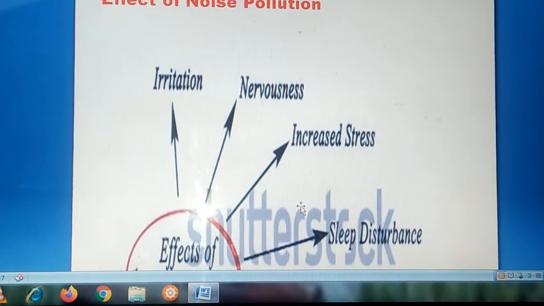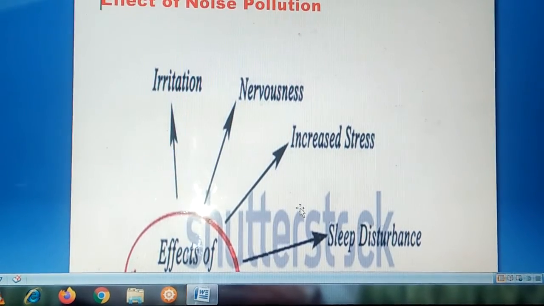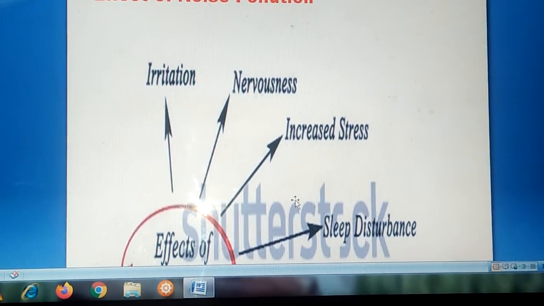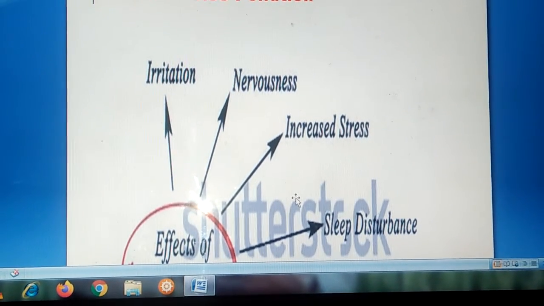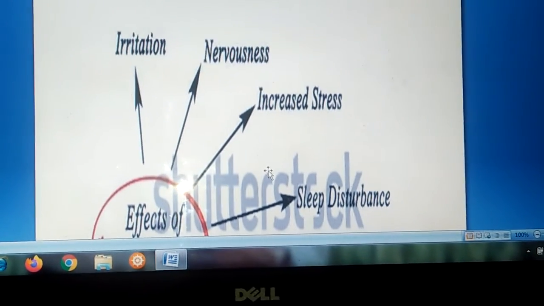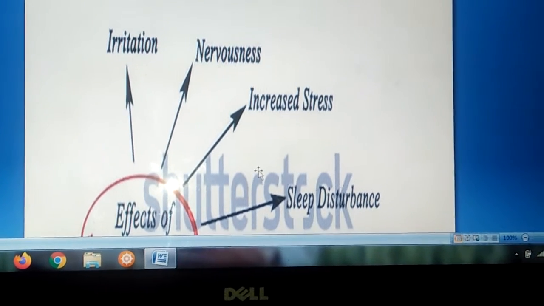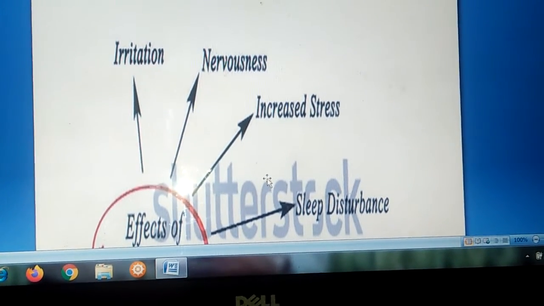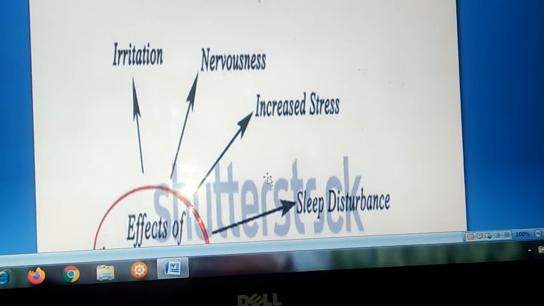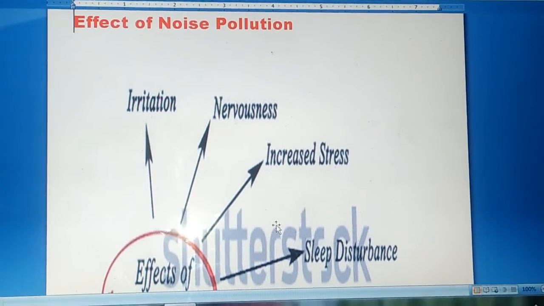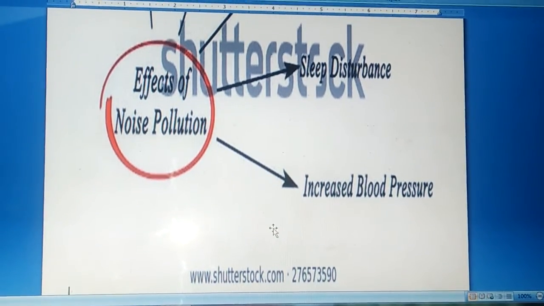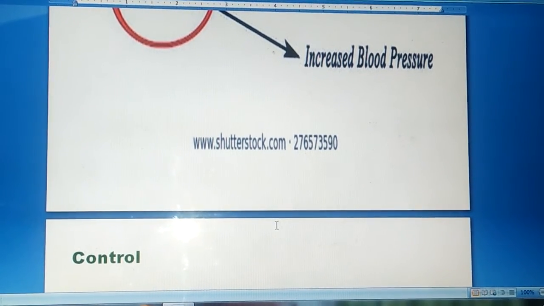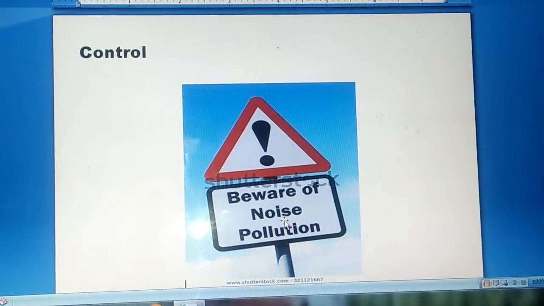See this picture. See this flow chart for the effects of noise pollution. It causes irritation, and it will also cause nervous disorder. It will increase the stress. Heart patients and BP patients will be greatly affected and disturbed because of this noise pollution. Then sleep disturbance and increased blood pressure. So these are some of the effects of noise pollution.